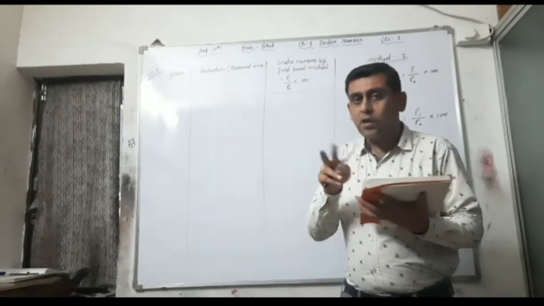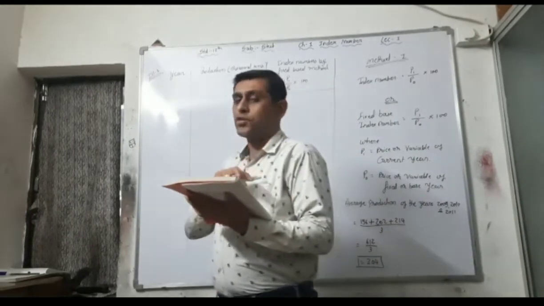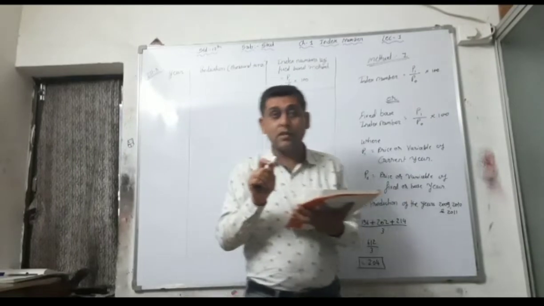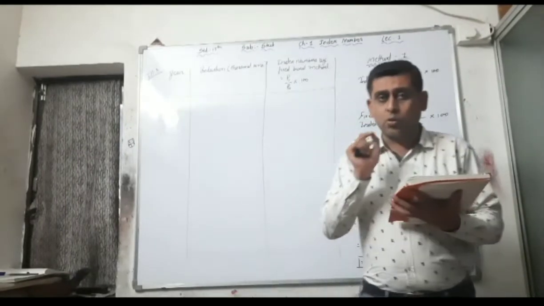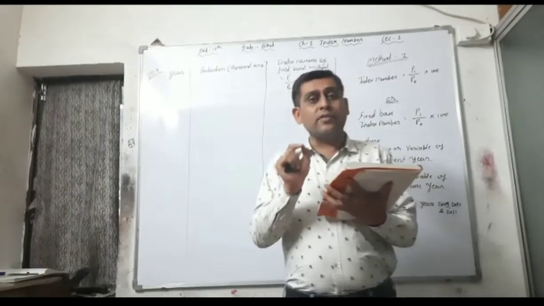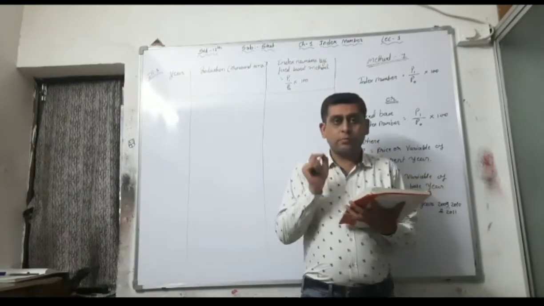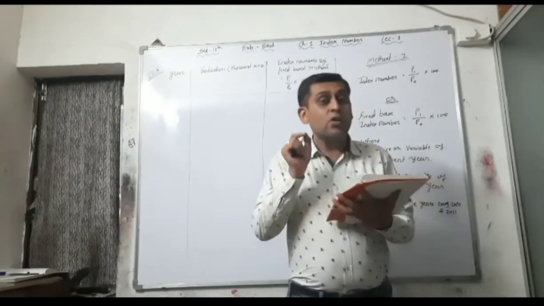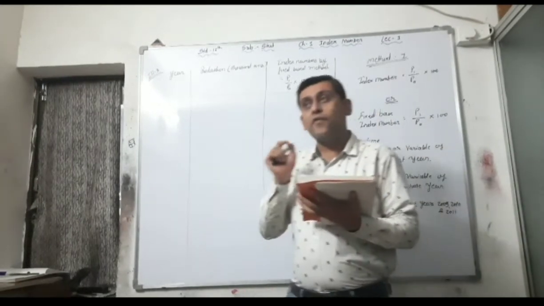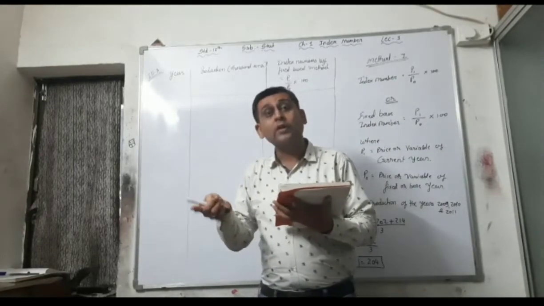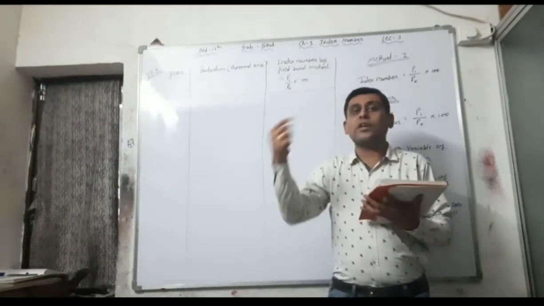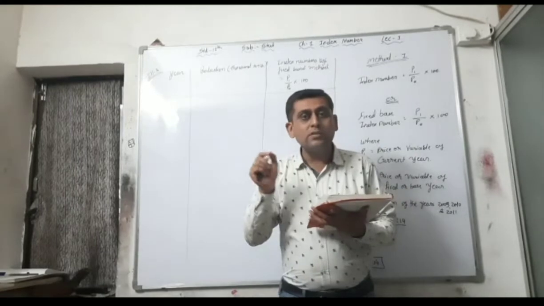See, the difference between the first illustration and the third illustration is, in the first illustration 2005 is given as the base year, but in this question you have to take an average of 3 years' production and that average is taken as the base year.